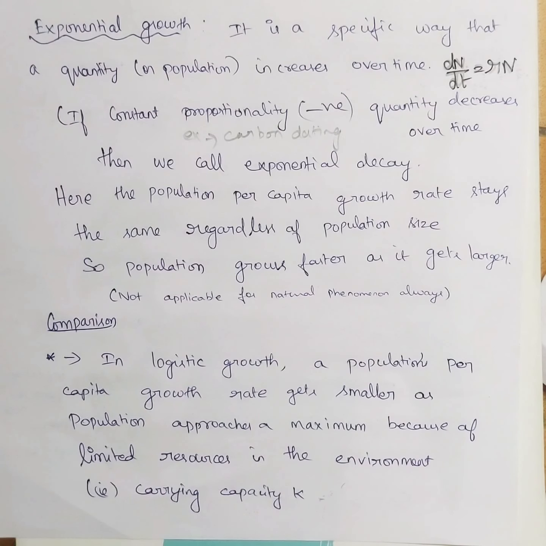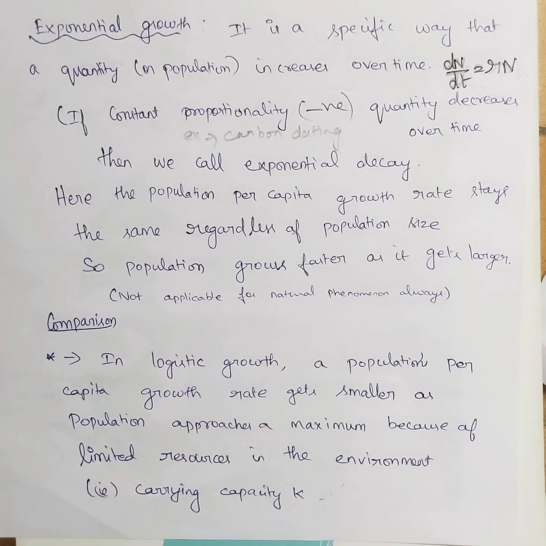So in exponential growth, this r is positive. In case r is negative, I will call it an exponential decay, and carbon dating is an example of the same. So coming back to exponential growth, here the population grows faster as it gets larger.